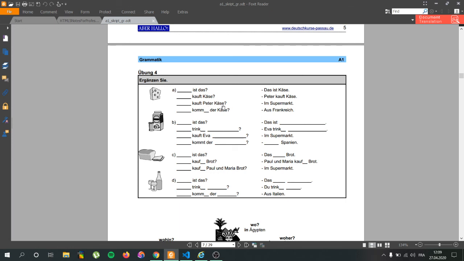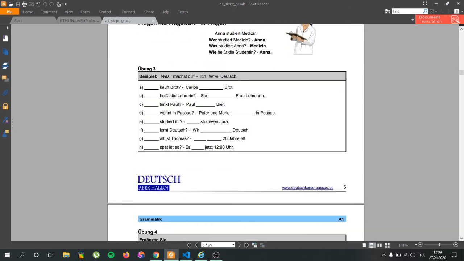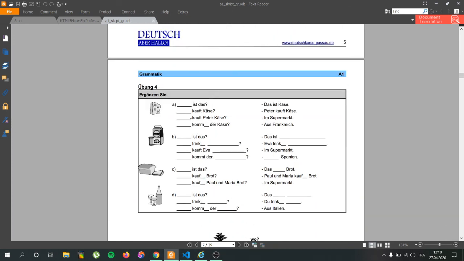Im Supermarkt kauft Peter Käse. It's not actually here wer, was, wie. We actually should learn something new. It's called wo. It's where Peter bought the cheese. Unfortunately, that word is not here yet, but I can just type it down here in find, and you can know how to write it. So wo, that is where in German. So wo kauft Peter Käse? Im Supermarkt, in the supermarket. So the other question is, where comes the answer is from France, aus Frankreich.